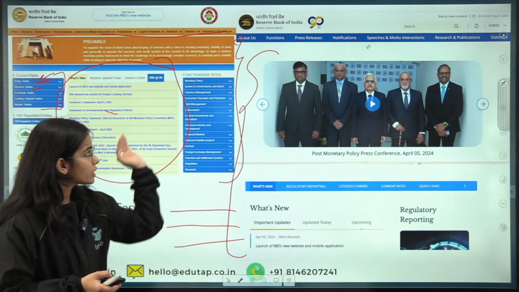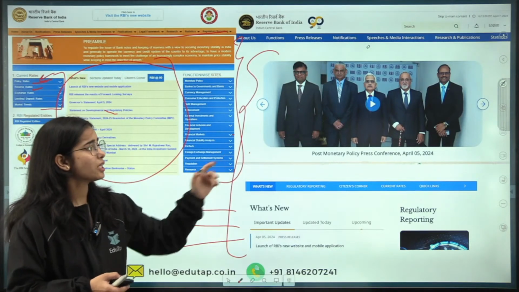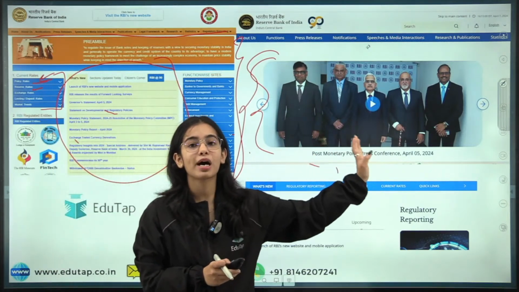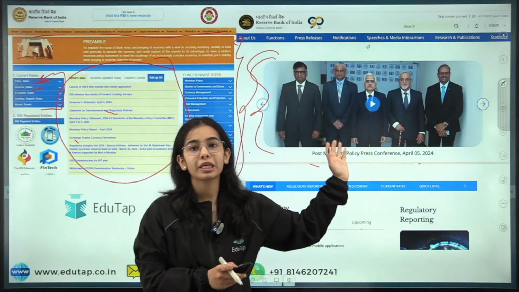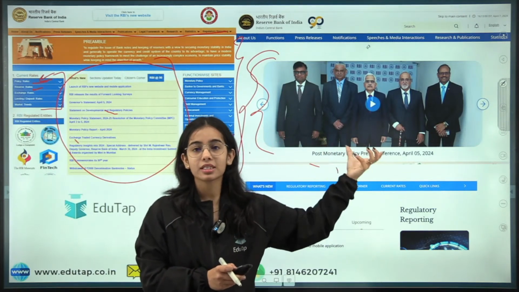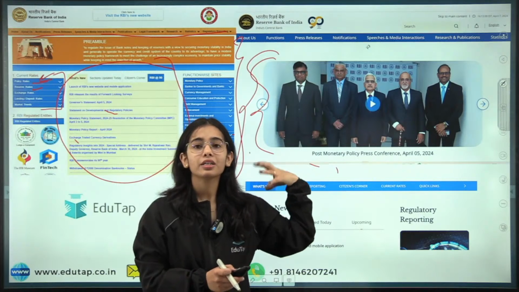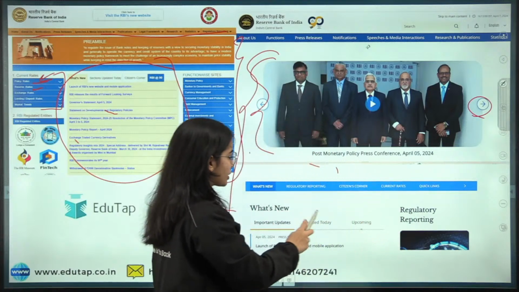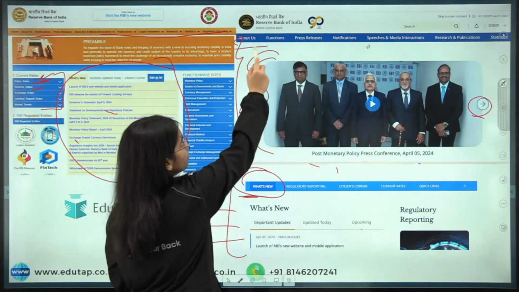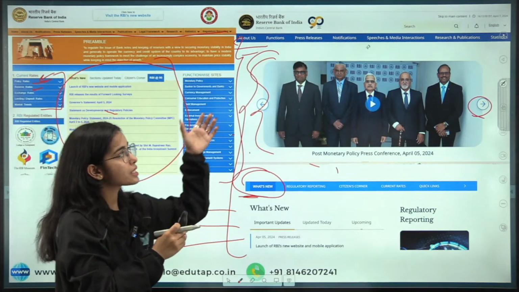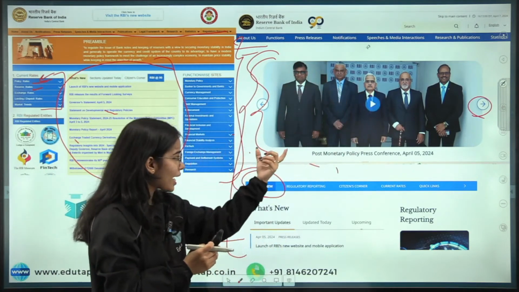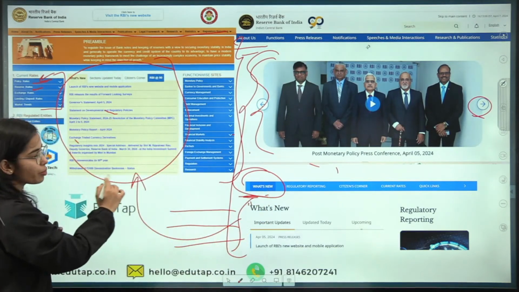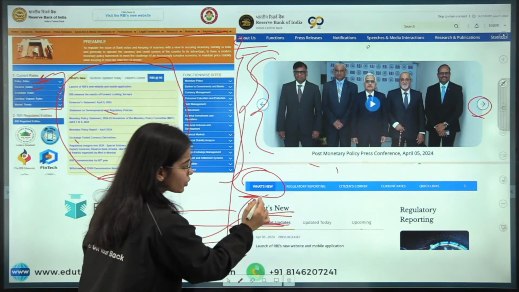Okay. So this is the new website where, see, there are many pictures that have been shown to show what new thing the Reserve Bank of India has done, or that the Monetary Policy Committee meeting has happened, the 90 year ceremony that the RBI is undertaking, and various new things that the RBI is doing, which is actually shown through the pictures. Then if you come here, what's new? At the top, about us, notifications, press releases, speeches and all are shown, as well as beneath this there is what's new, the column that you used to get on the home page, but now you are getting important updates below.